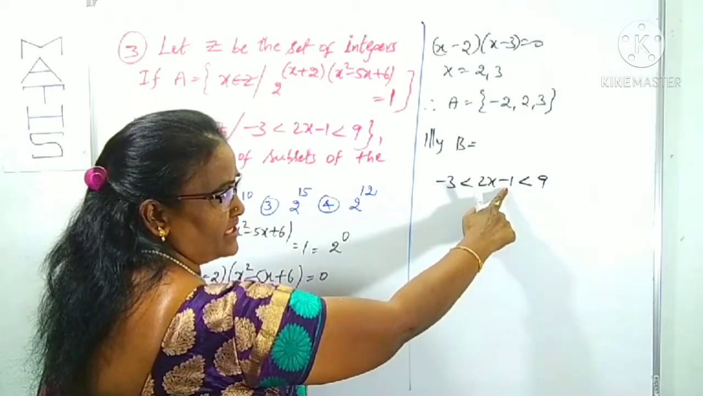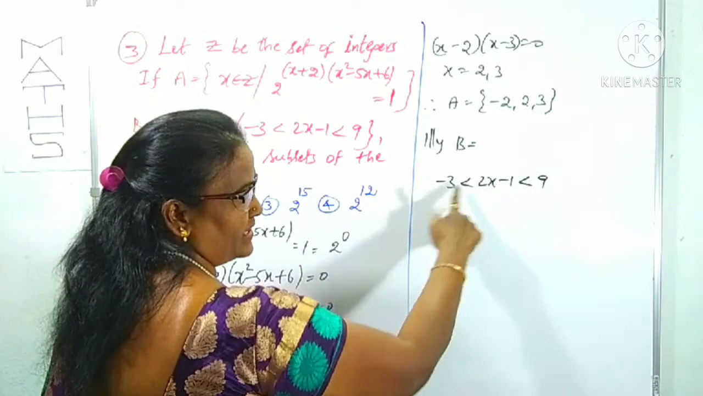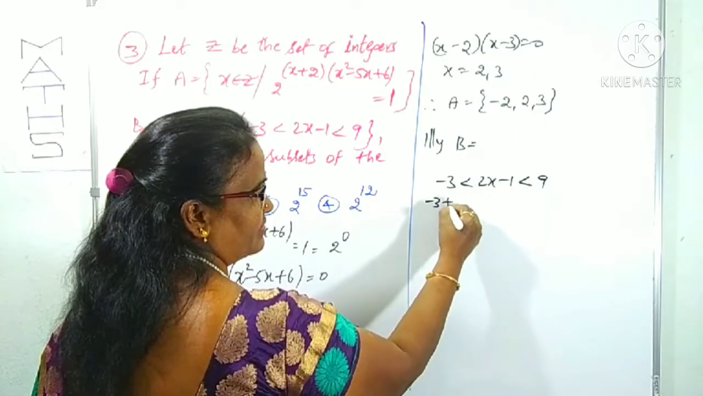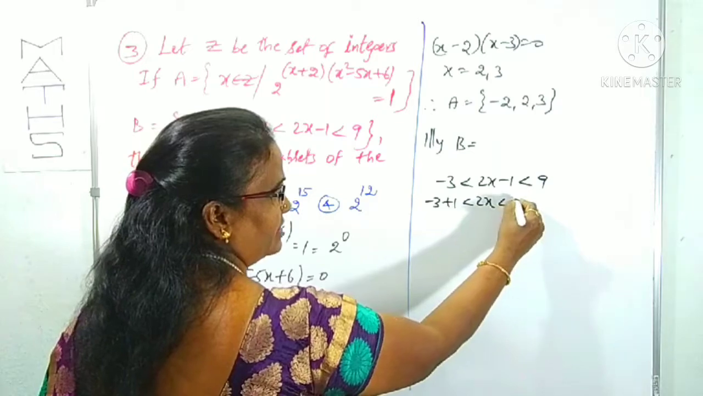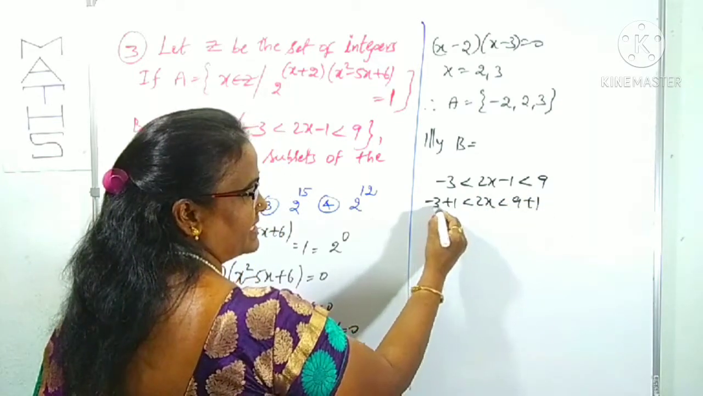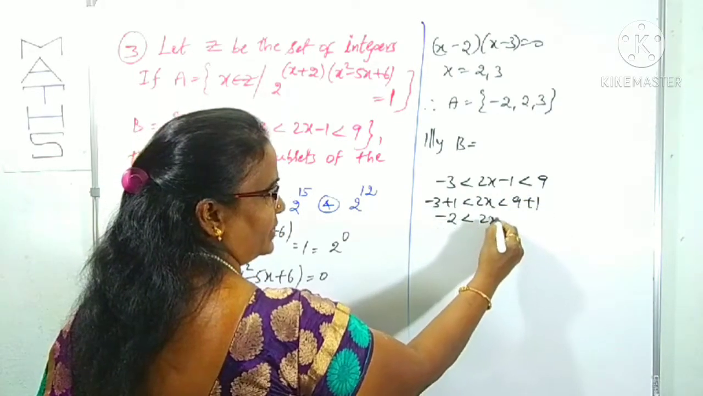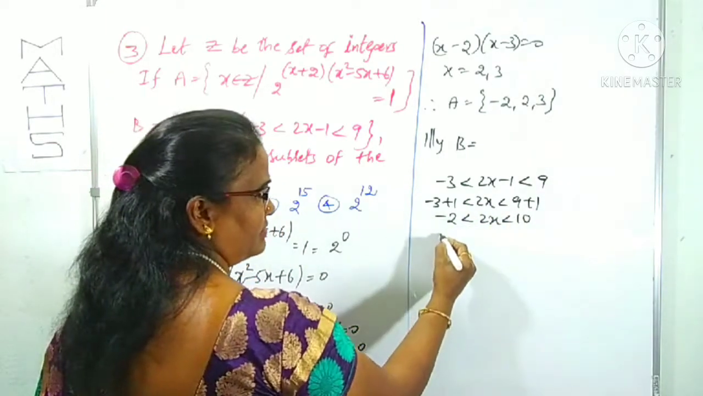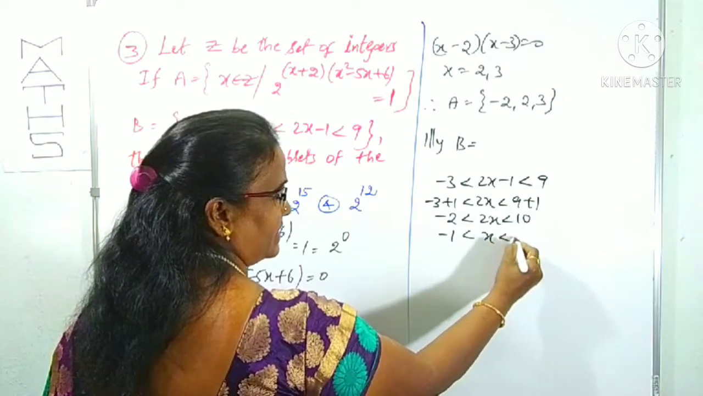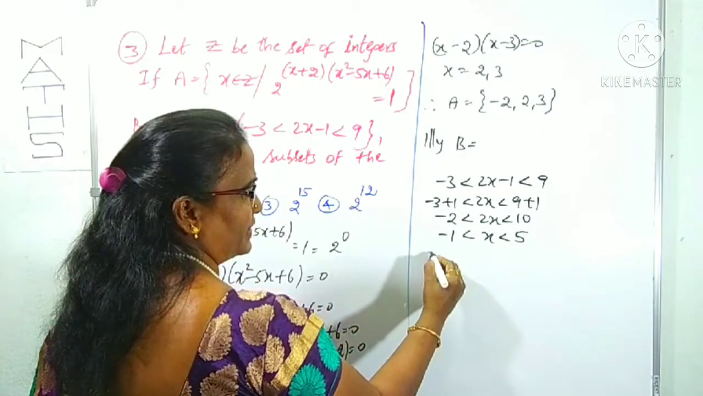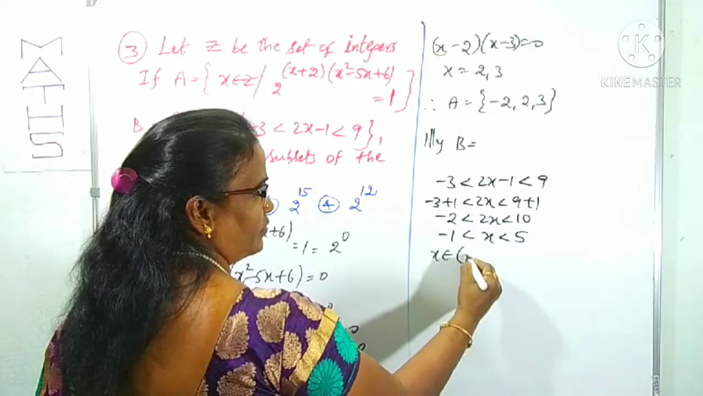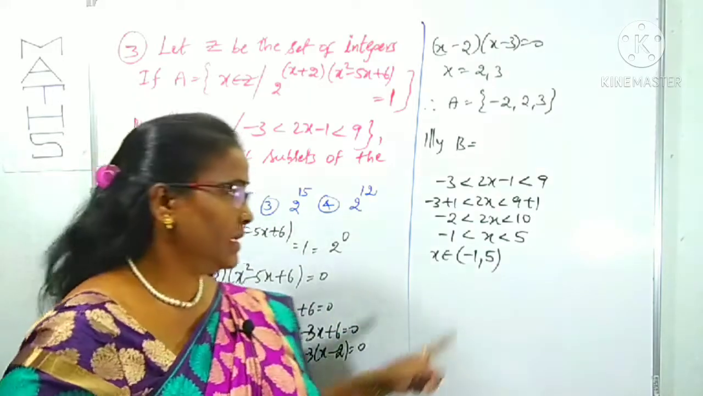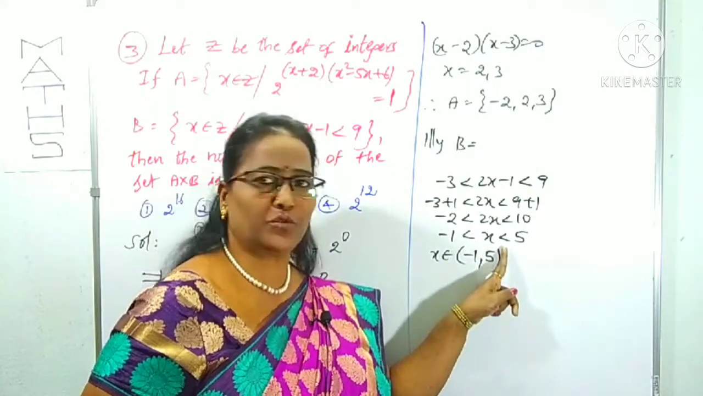To find out the x value, first we can eliminate minus 1 here. Minus 1 you can add, take this side and that side becomes plus 1. Means minus 3 plus 1 less than 2x less than 9 plus 1, right? Minus 3 plus 1 is minus 2 less than 2x less than 10. So divided by 2 because we need x value. Divided by 2 it becomes minus 1 less than x less than 5. Now x belongs to the open interval minus 1 to 5. What is the meaning of open interval? These two are excluded because there is no equality here.